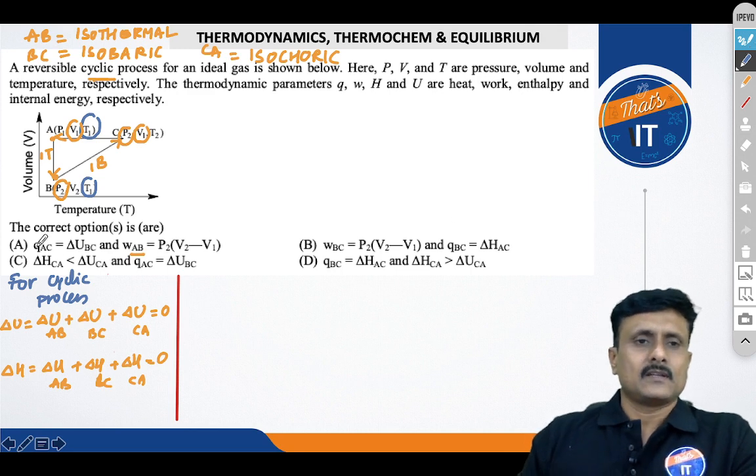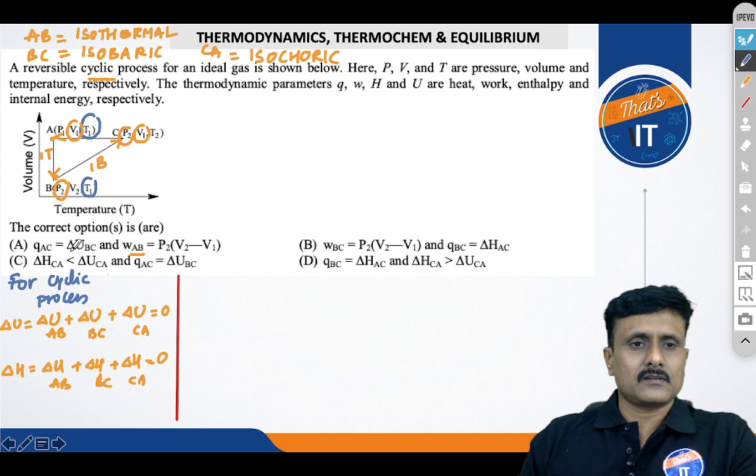Now you can see that your option A has the information related to AC, BC and AB, right?